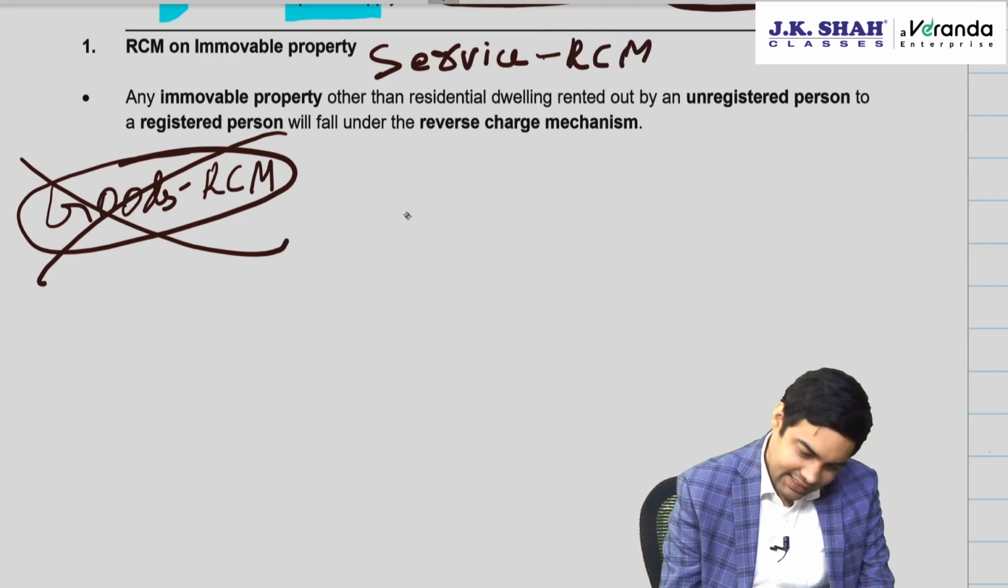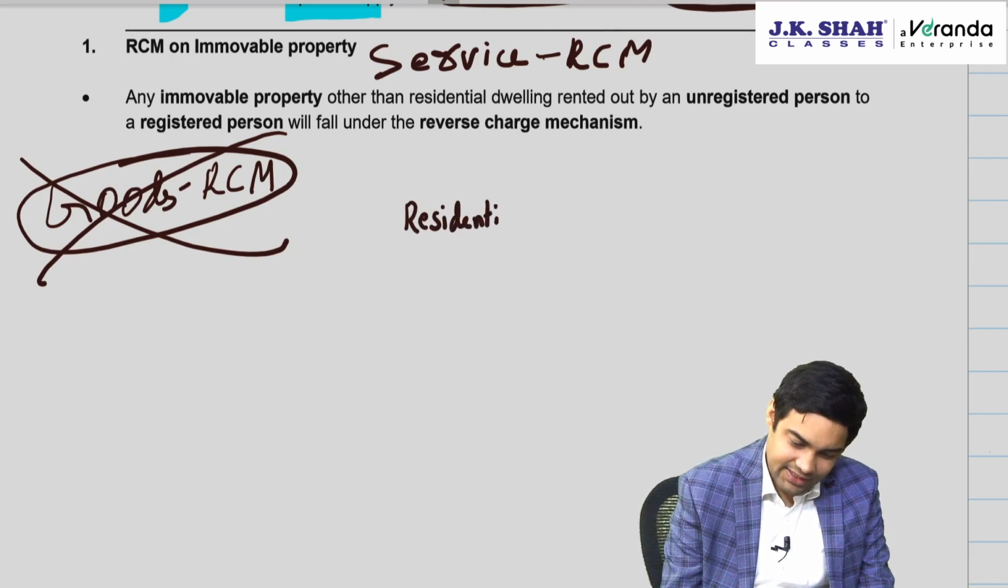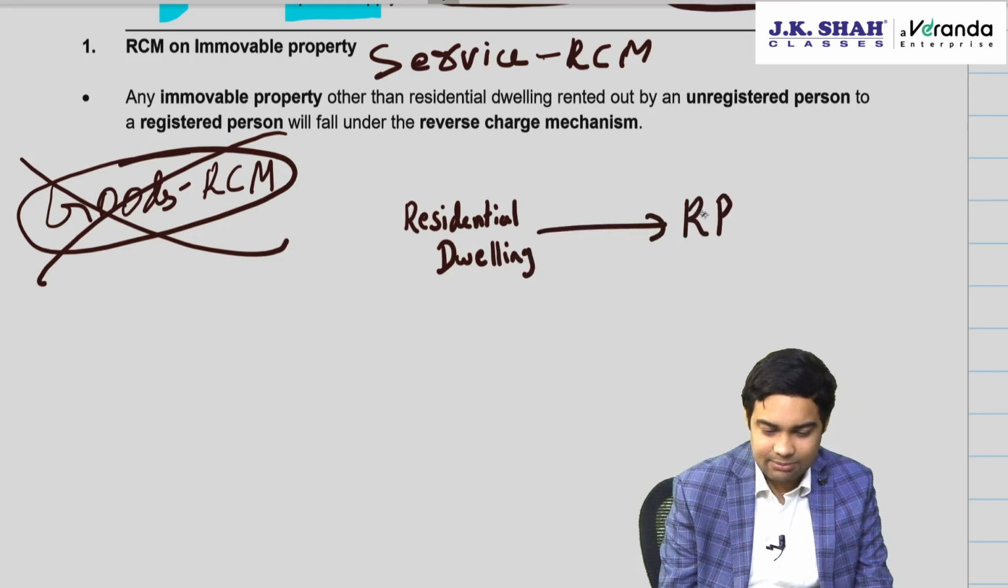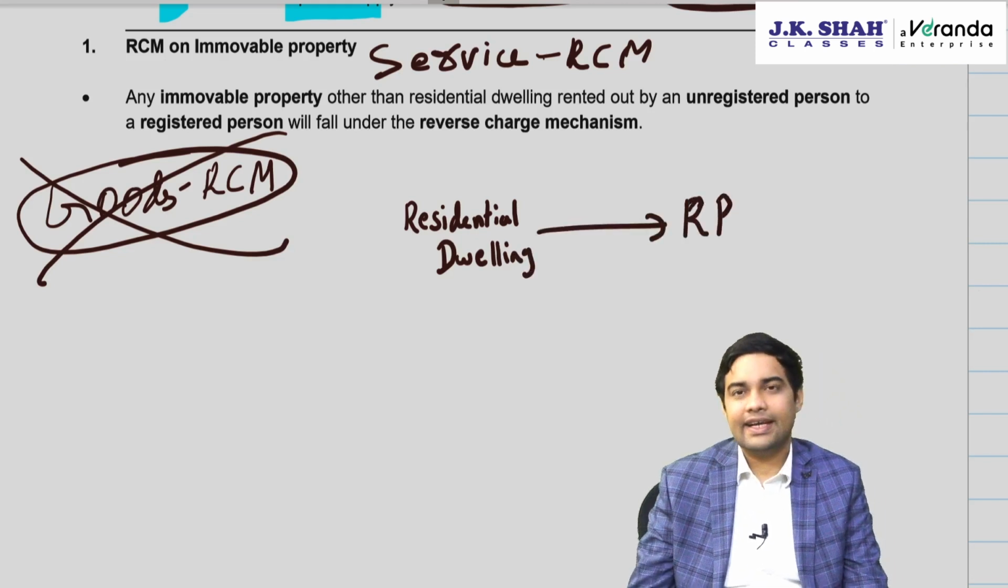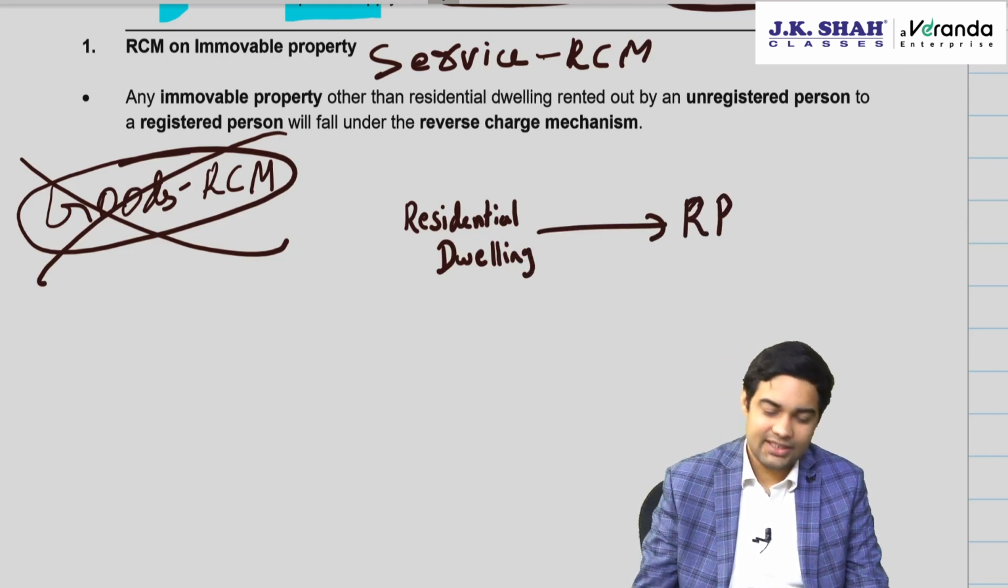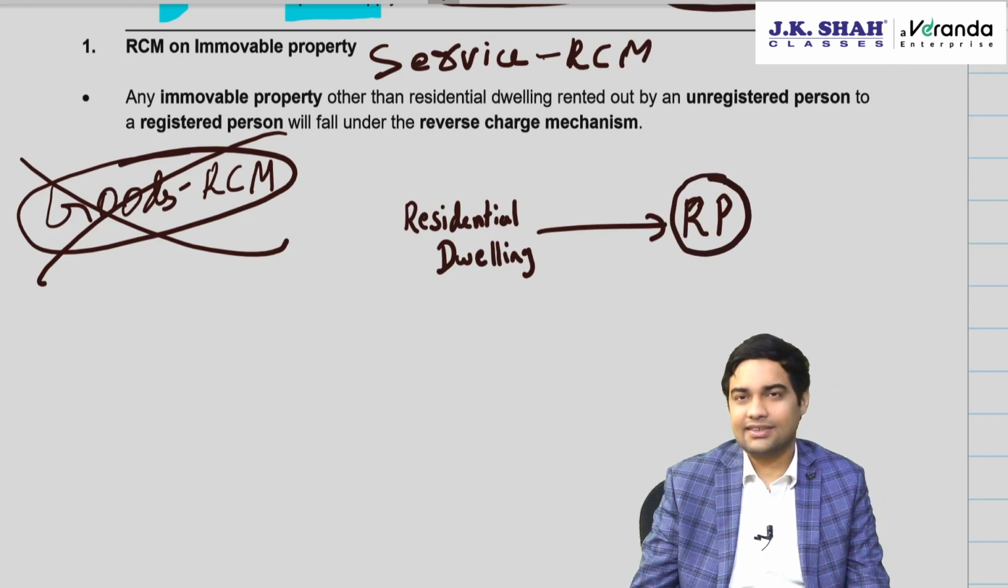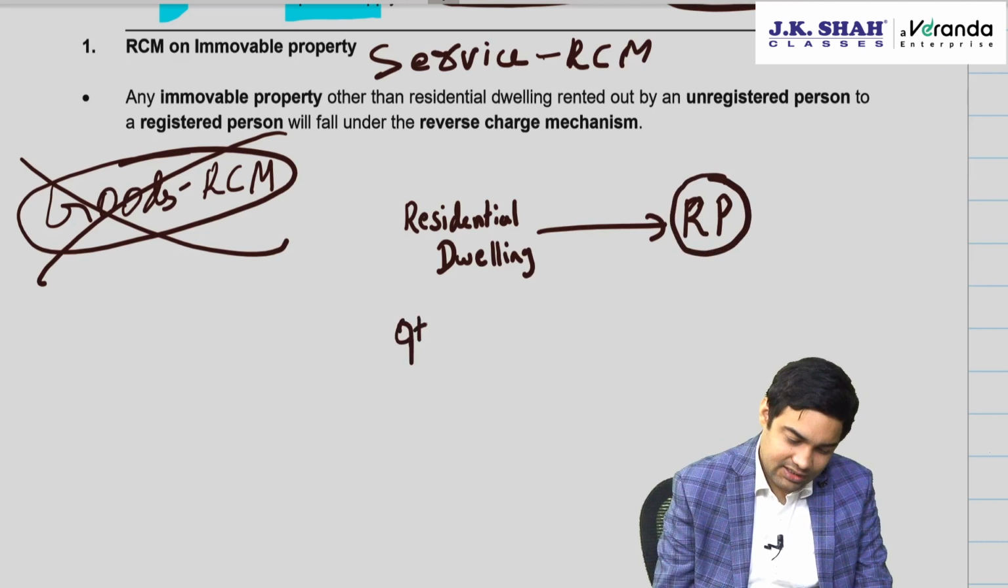Now see, earlier there was already an entry which said residential dwelling given to a registered person. Residential dwelling given to a registered person. Who will pay the tax? Registered person will pay the tax. Correct. Now what about other than residential dwelling?